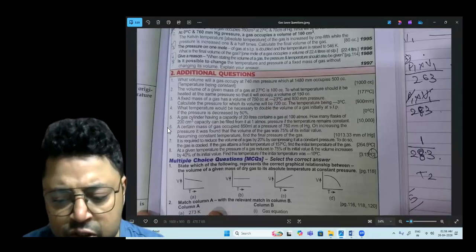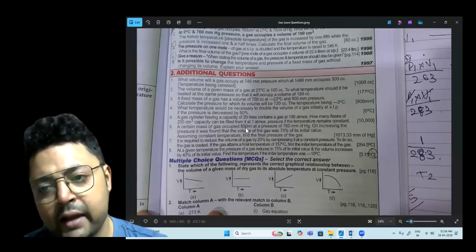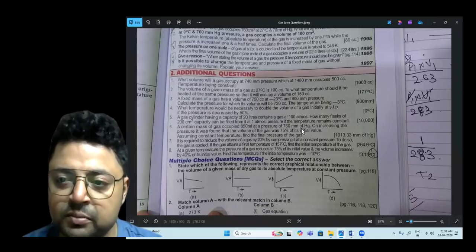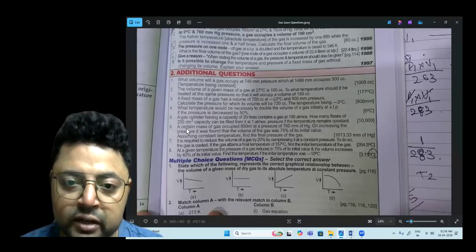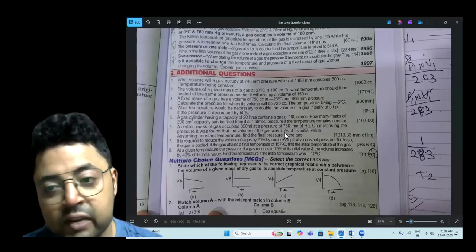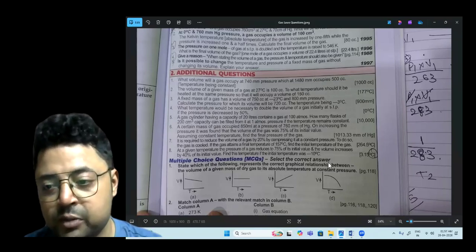Now let us come to question number 6. A certain mass of a gas occupied 850 ml at a pressure of 760 millimeter of mercury. On increasing the pressure, it is found that the volume of the gas was 75% of its initial value. Assuming constant temperature, find the final pressure of the gas.